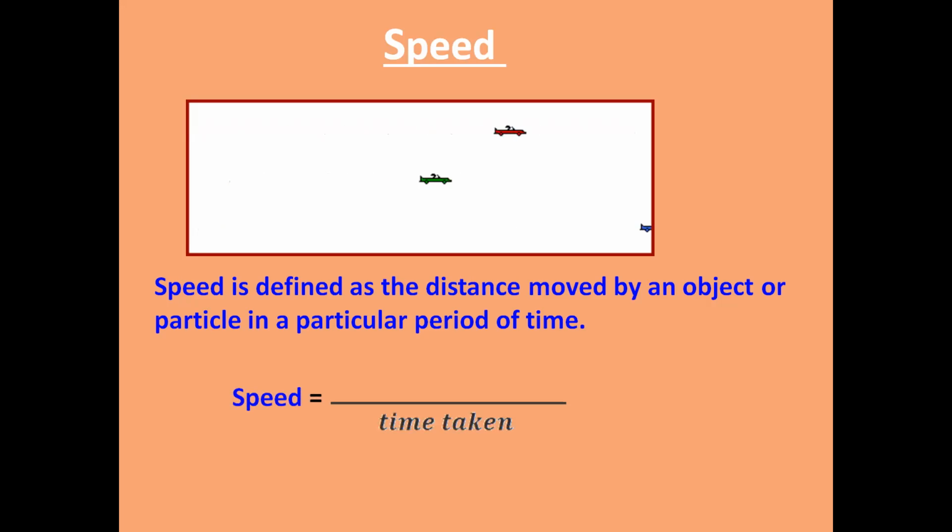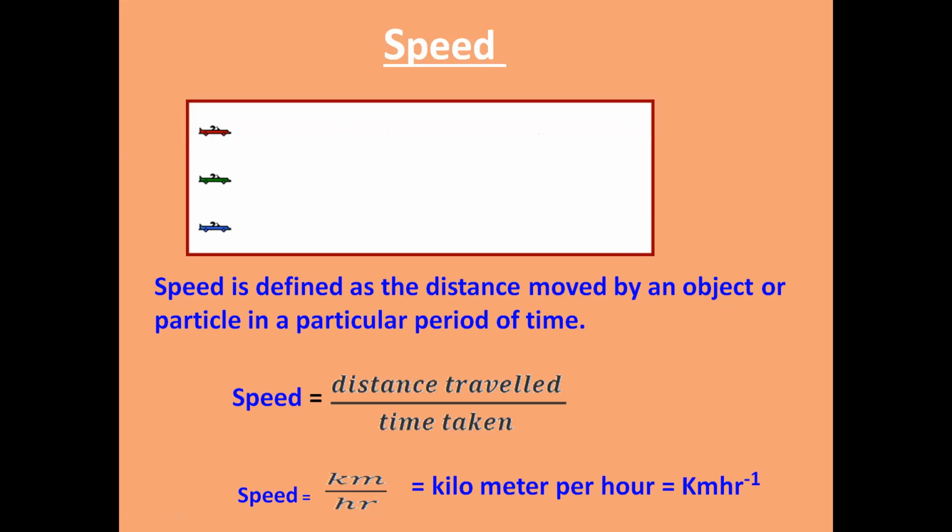So what is the formula for speed? Speed is equal to distance divided by time taken, and it is measured in kilometer per hour. If the distance traveled is longer, it will be considered in kilometers and hours. If the distance traveled is less, it will be considered in meter per second. How will it be read? Kilometer per hour. So this is about speed.